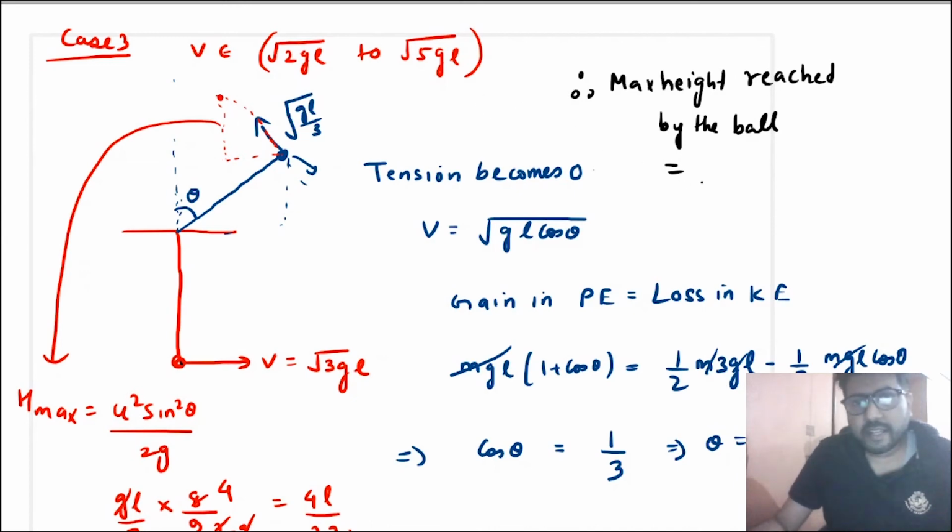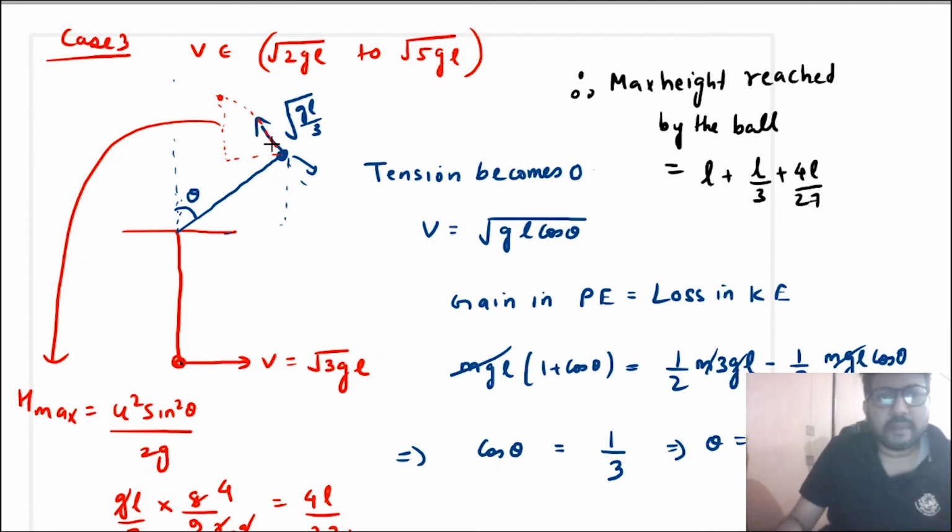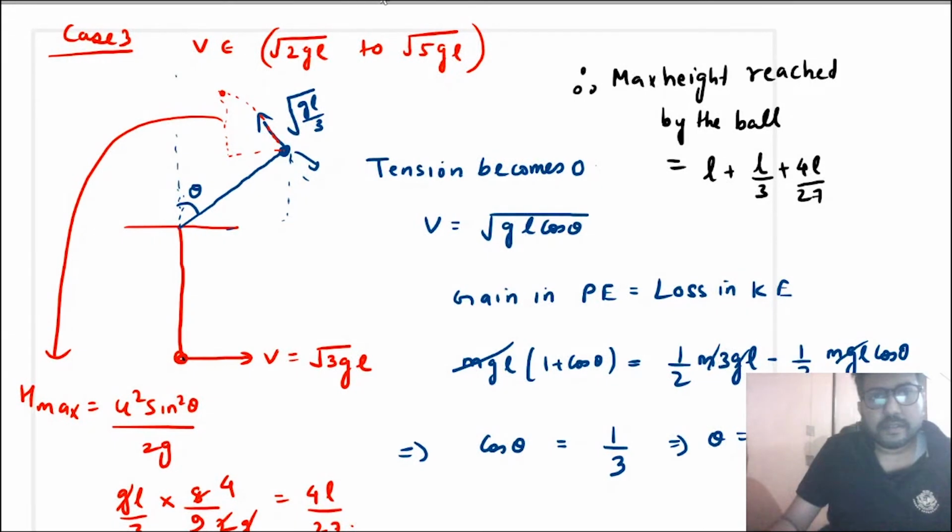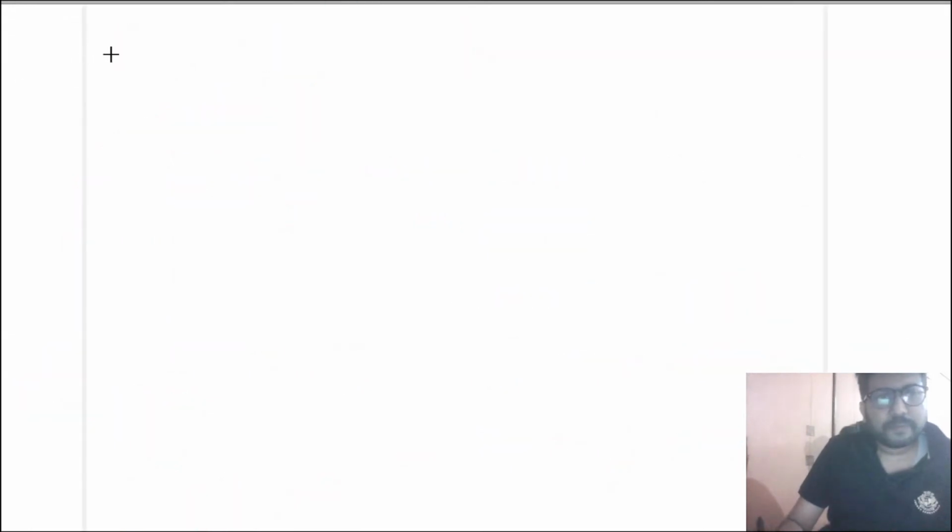So you will write L plus L cos theta plus 4L by 27. Okay, when you add this 3, you will get the maximum height reached by the ball. The maximum height reached by the ball is not at this point, but at this point. Okay, now let us take case 4. So we need to find the minimum velocity at the lowest point.